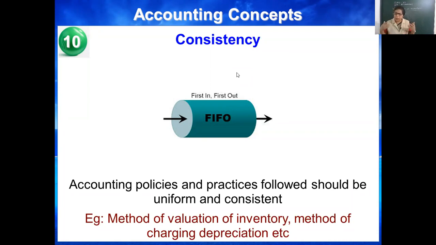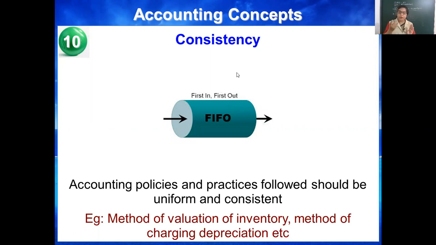That should not be changed frequently. The aim of this principle or this concept is that accounting policies, rules, practices followed should be uniform and consistent. These should not be changed frequently.